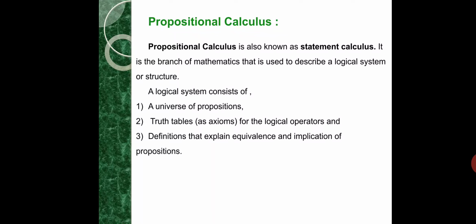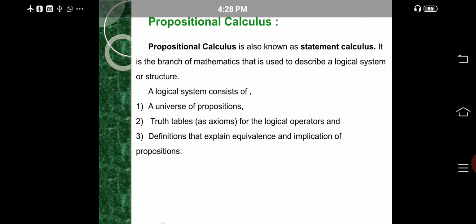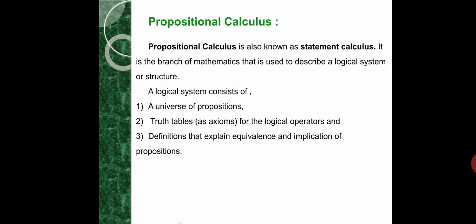For example, Hari will study or he will play. Here two statements are combined. So these types of statements are called compound statements. A compound statement consists of two or more atomic statements with some connectives.